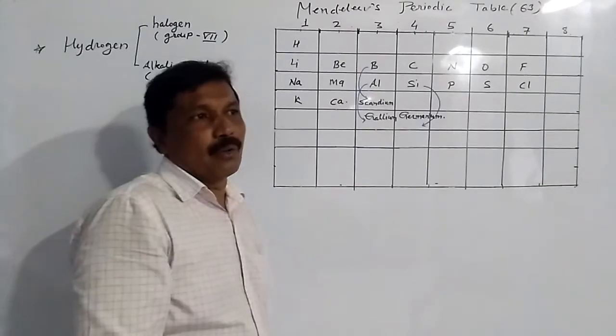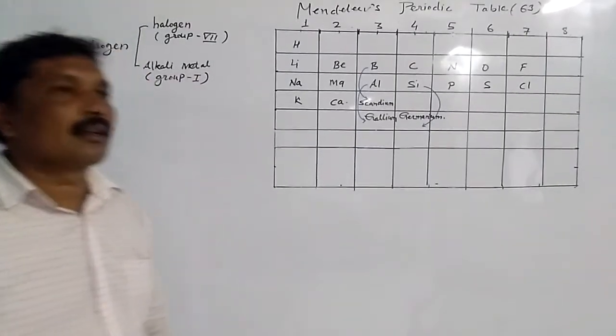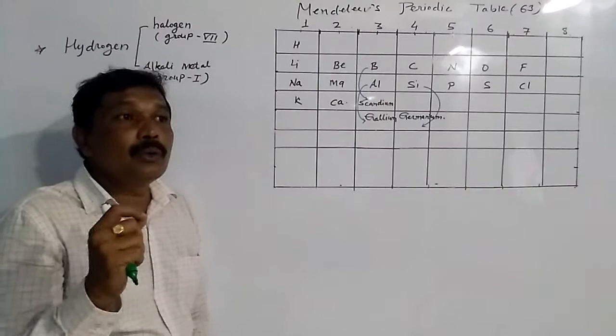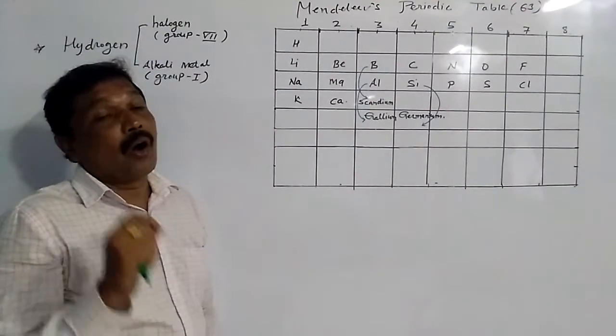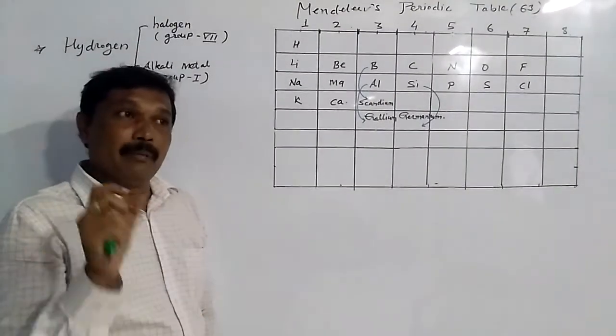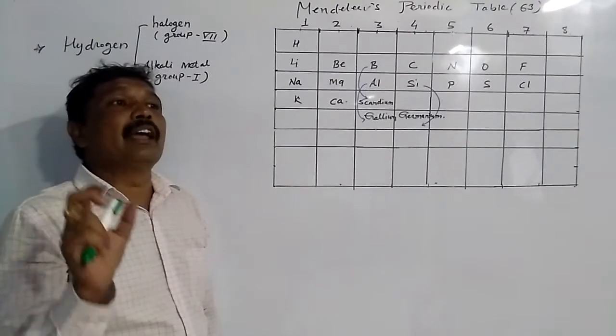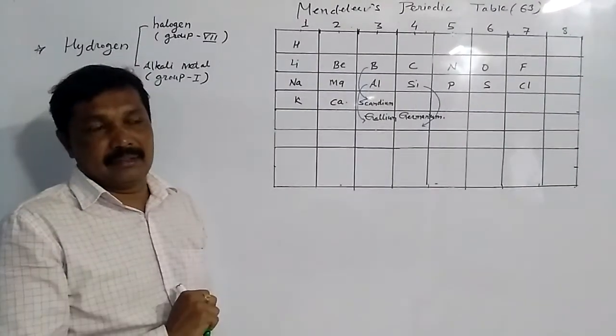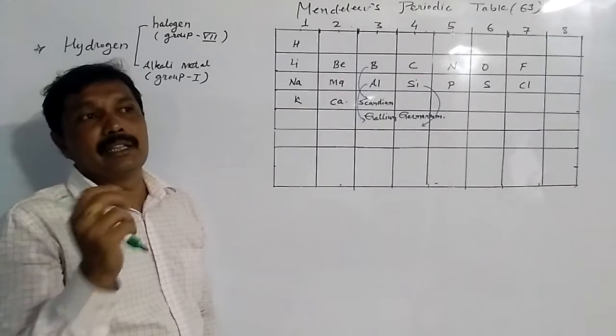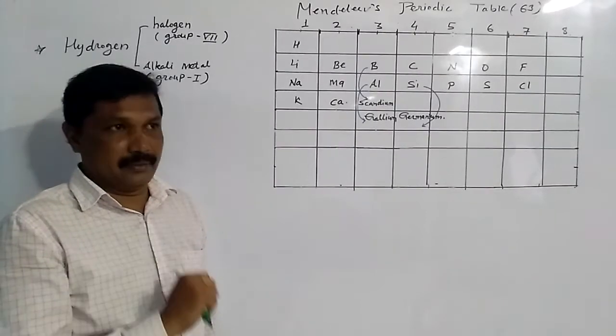The next drawback was that he could not tell how many elements would be present between two heavy elements. There was uncertainty in it. He could not predict it.